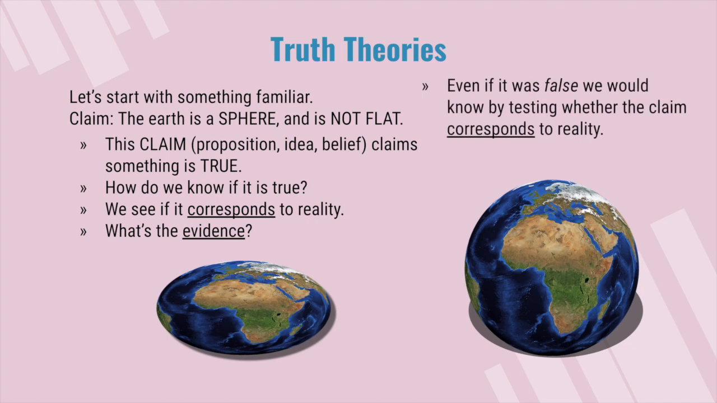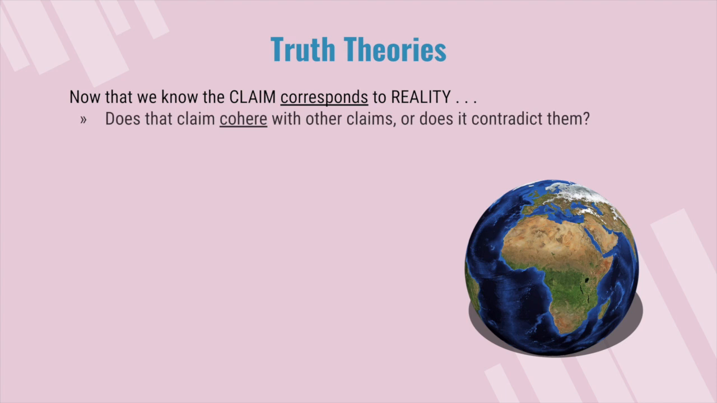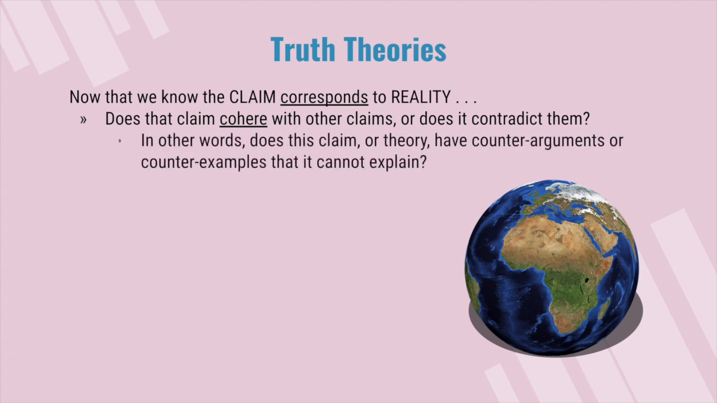Even if it was false, we would know by testing whether the claim corresponds to reality. Now that we know the claim corresponds to reality, does that claim cohere with other claims, or does it contradict them? In other words, does this claim or theory have counter-arguments or counterexamples that it cannot explain? So what we're looking for here is, does any of the evidence contradict this claim? Does any of the evidence point to a different claim, a different theory, a different conclusion? If not, then it is coherent.